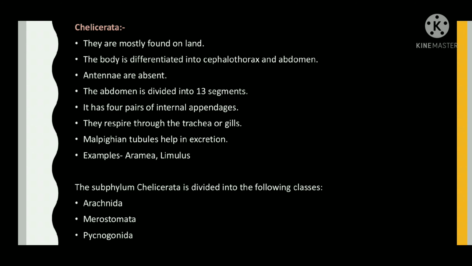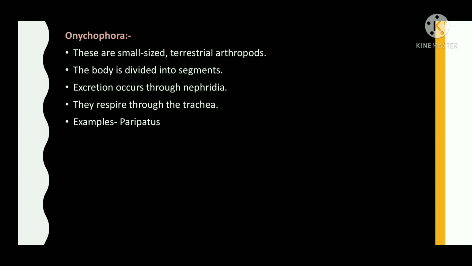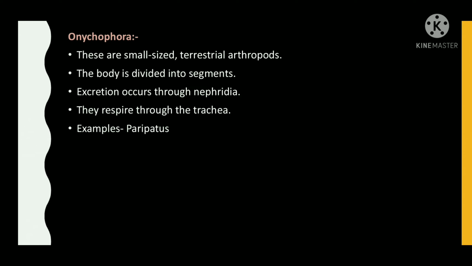Merostomata, Pycnogonida. Onychophora. These are small-sized terrestrial arthropods. The body is divided into segments. Excretion occurs through the nephridia. They respire through the trachea. Example: Peripatus.